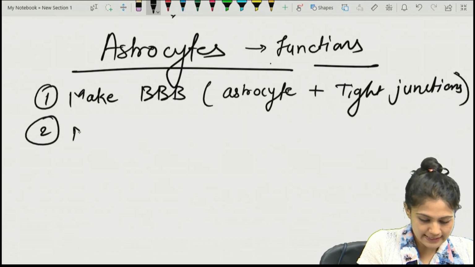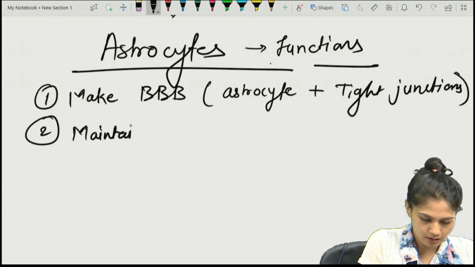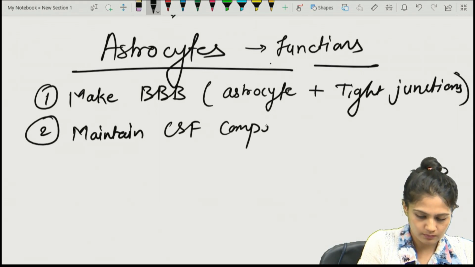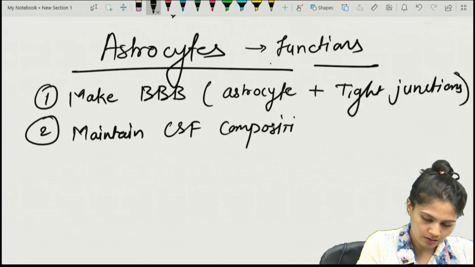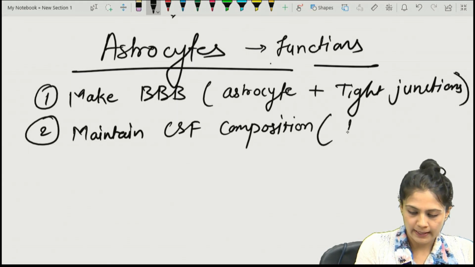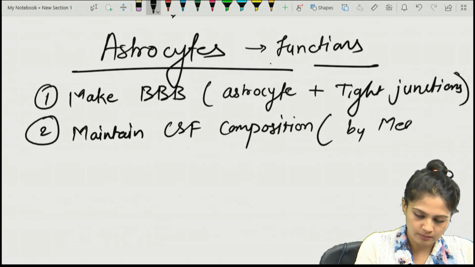They also maintain the CSF composition. How? By metabolism.